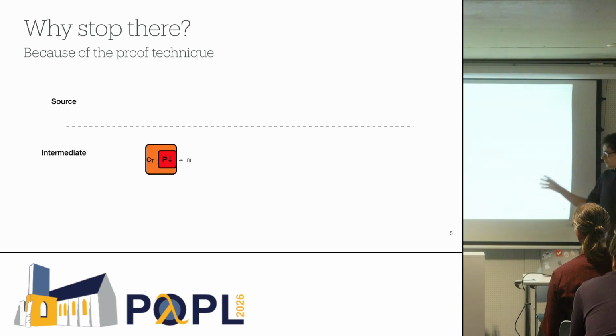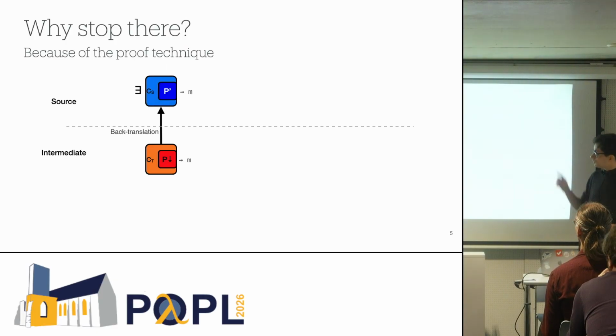So basically, the idea was at this intermediate level, we were starting from a compiled program, P down arrow, linked with a low-level context, CT, that produces some trace. And as I say, we need to prove that there is a source context that we will call CS that can be linked with P and produce the same trace. So what we did is actually do a back translation to get a CS, but also a new program P prime that produces the same trace. And that's not the result we want, because we want, instead of P prime, we want P.